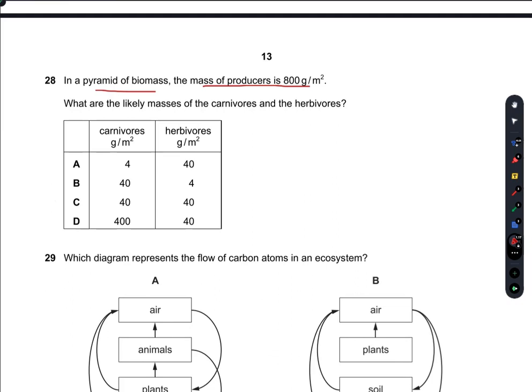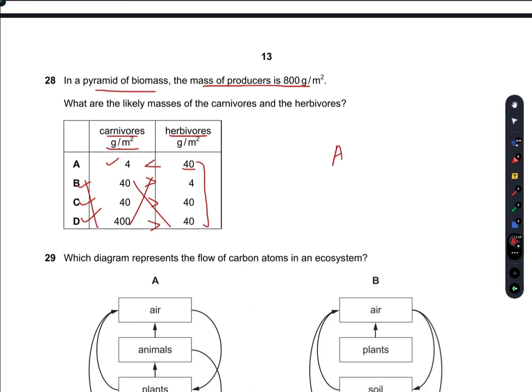We know that herbivores are lower than producers, and carnivores are also lower than producers and also lower than herbivores. The mass of herbivores should be lower than the mass of producers, so it can be any of these, whereas the mass of the carnivores should be lower than the mass of the herbivores because carnivores are present in much smaller amounts. So B, C and D are incorrect.